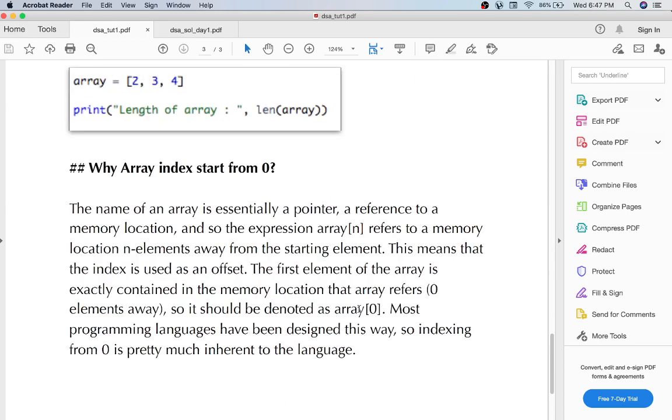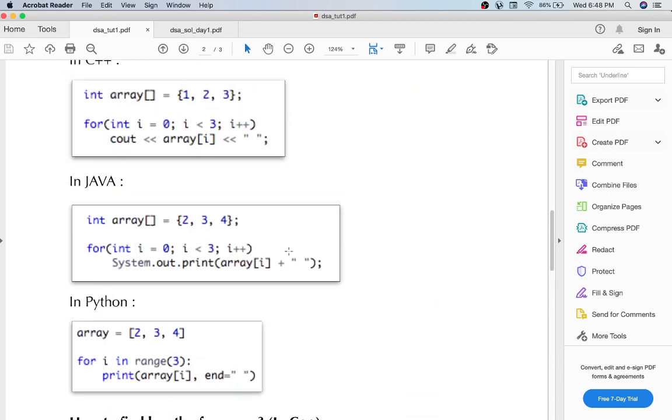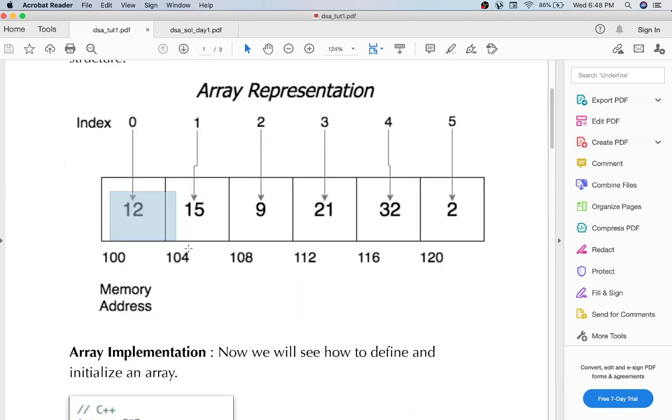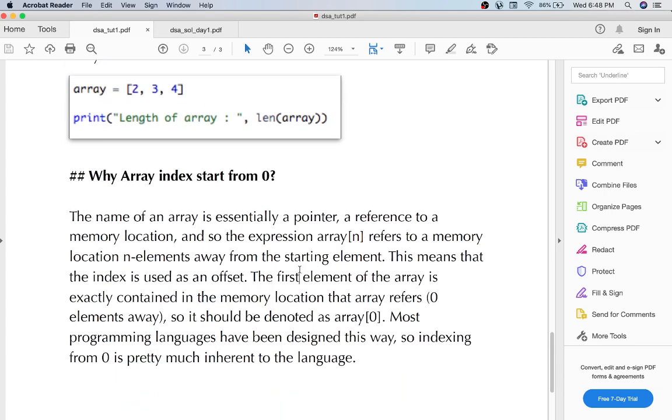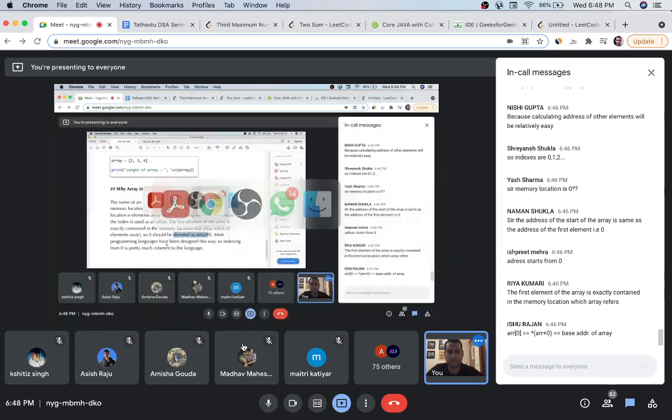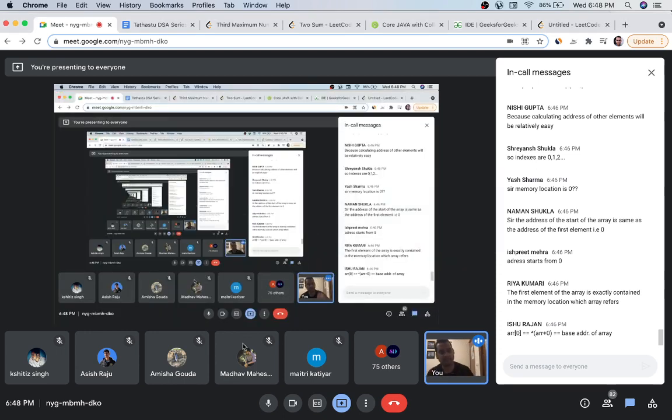Let me tell you the theory about it. The name of an array is essentially a pointer, a reference to a memory location. So the array name refers to the memory location from the start. It represents the first element, in our case 12, at offset 0. The first element is noted as array[0], and you can just add to it to get to the next element: you add the index to the base value and you get the address of that index.